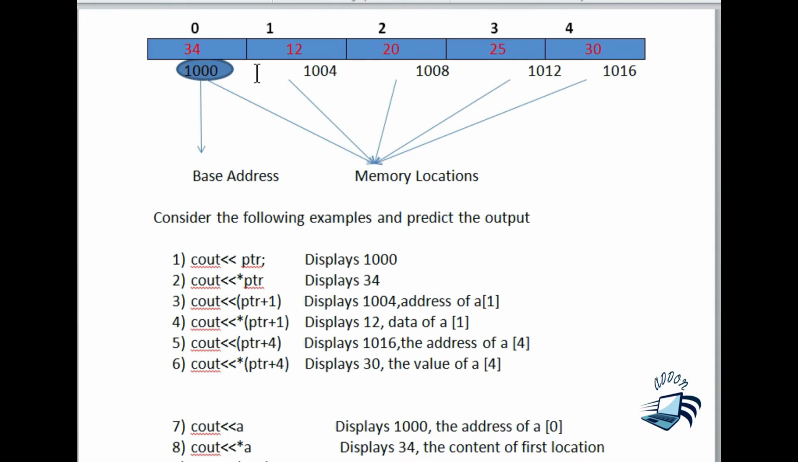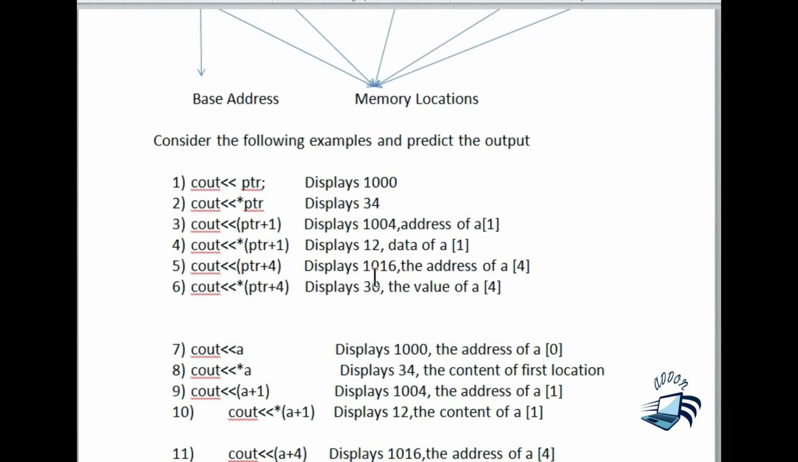So plus 1 means 1004. Plus 2 means 1008. Again 4 bytes should be added. Plus 3 means 1012. Again I am adding 4 bytes, so it becomes 1012. And plus 4 means again I have to add 4 bytes. So total I am adding 16 bytes. 4 into 4, 16. Total I am adding 16 bytes to the base address.